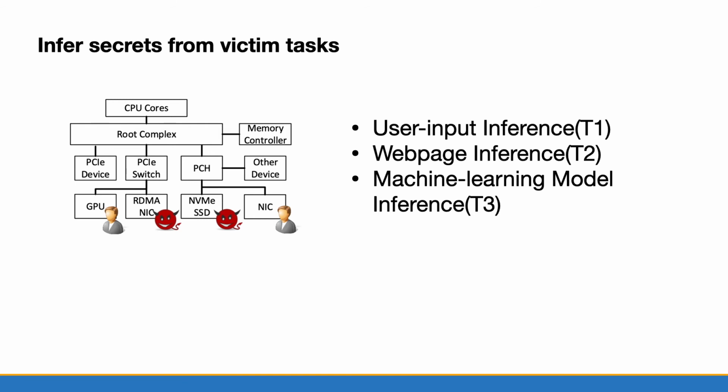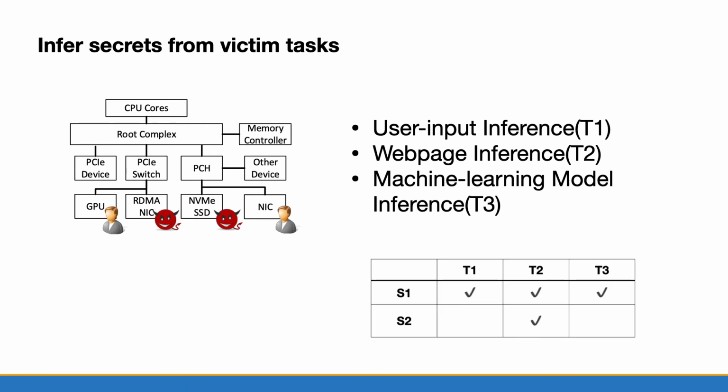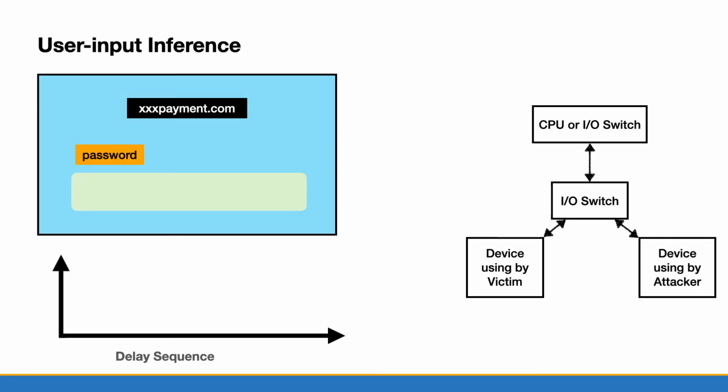We can infer secret data movement activities from three tasks: user input keystrokes, web page browsing, and machine learning models trained by GPU. In our experiment, we can infer all three kinds of information successfully from scenario 1 and only web page information from scenario 2. How to infer secrets depends on delay sequences of specific tasks. We will introduce that by demos.